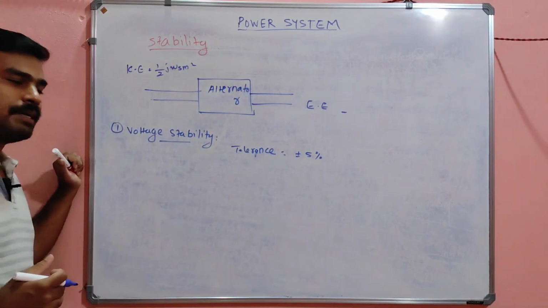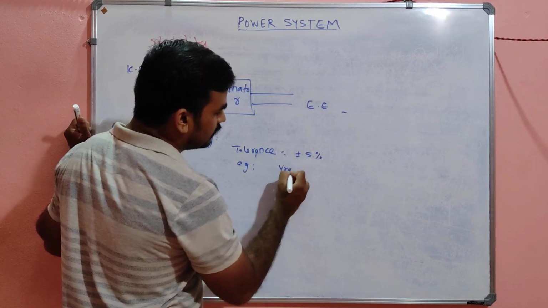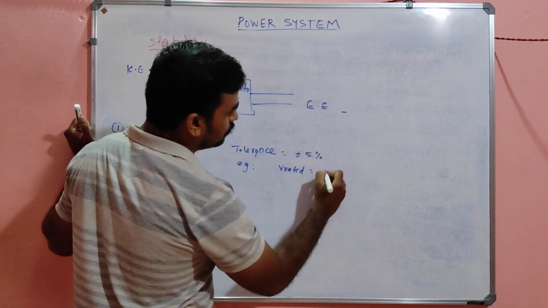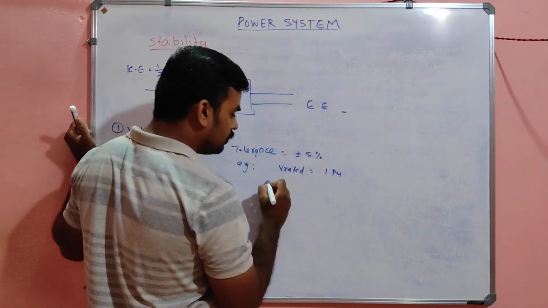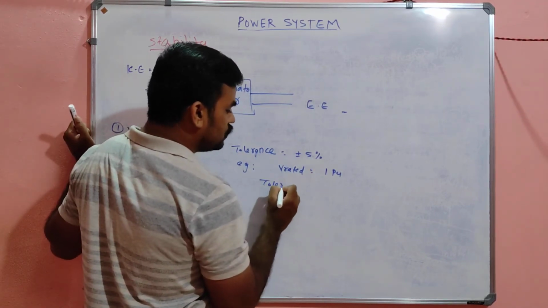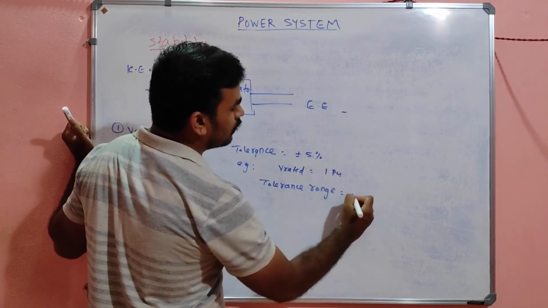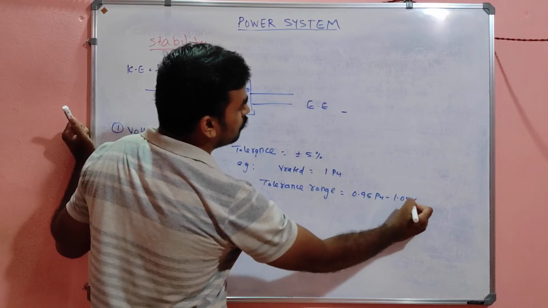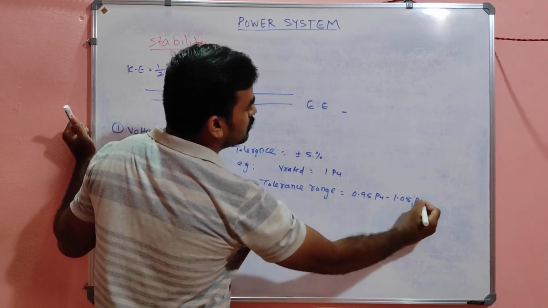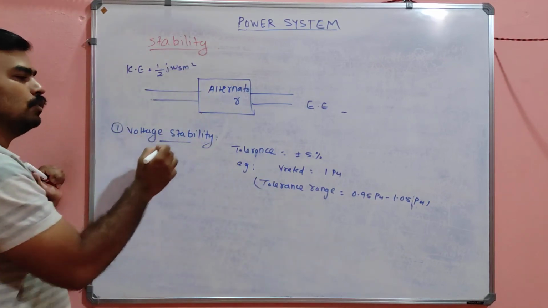That means, for example, if you are using V rated equal to 1 per unit, then the tolerance range will be 0.95 per unit to 1.05 per unit. This much variation can be acceptable in terms of voltage stability.